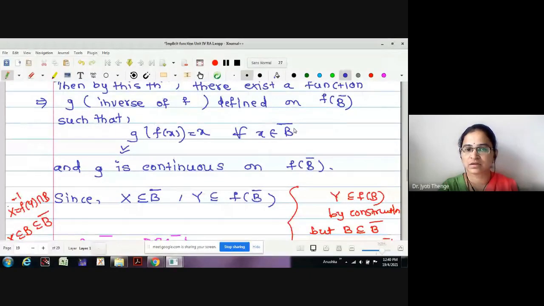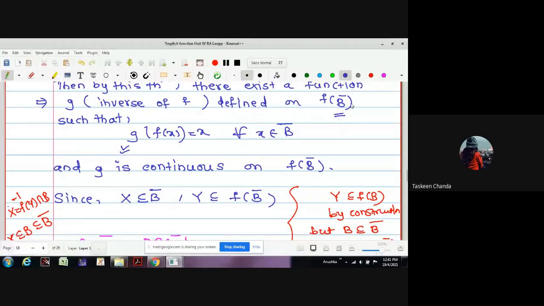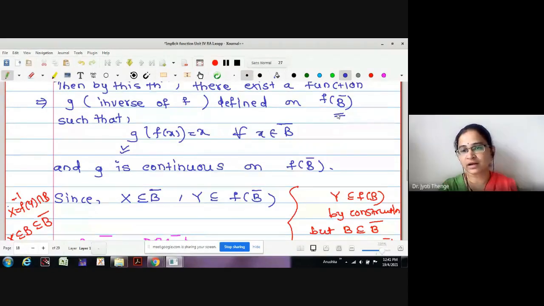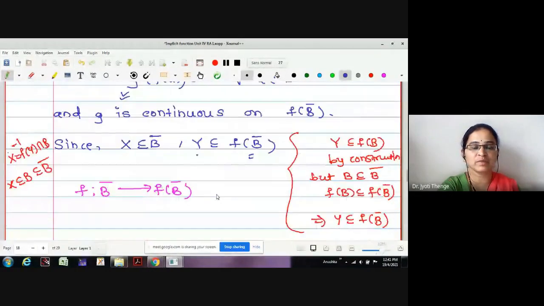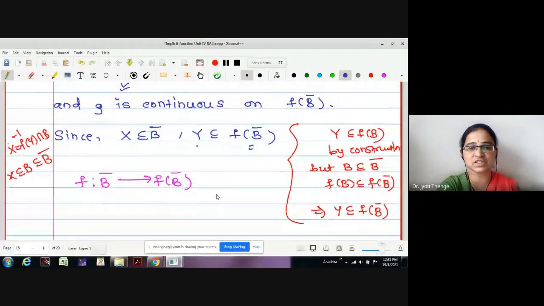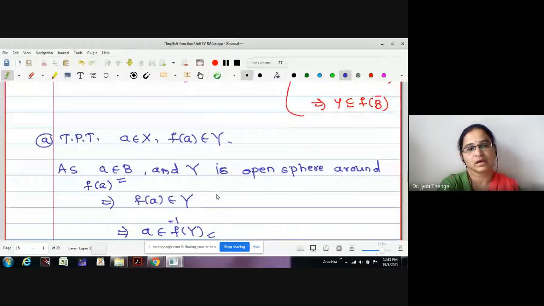G we have defined on f of B bar. Correct. Now, G is defined on f of B bar and Y is in f of B bar. Therefore, whether G is defined on Y or not? Yes, G is defined on f of B bar, Y is in f of B bar, therefore G is defined on Y. Here is the proof again.